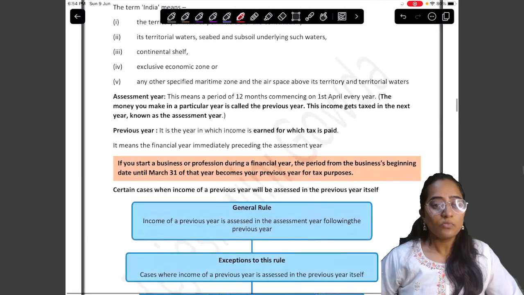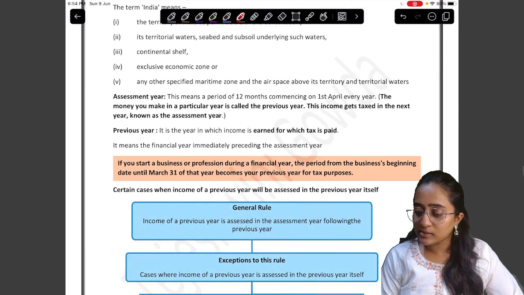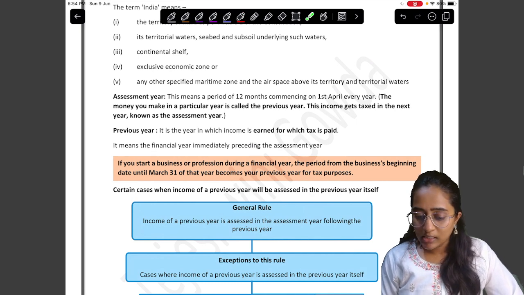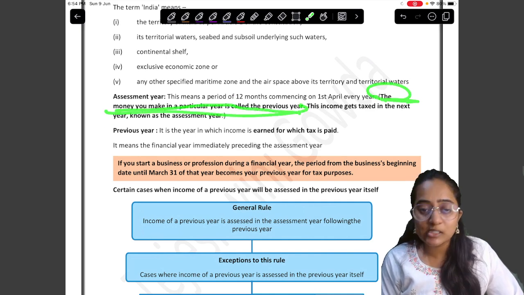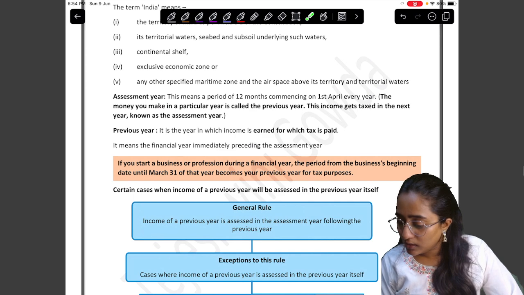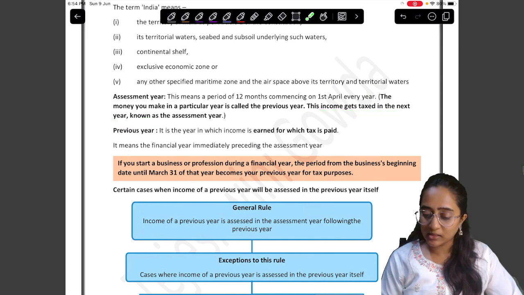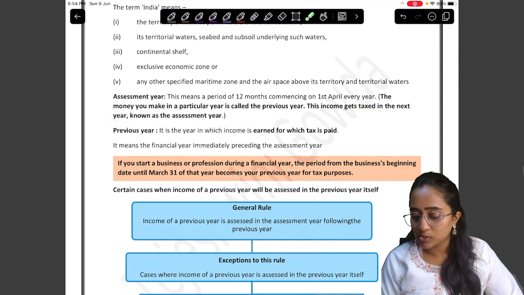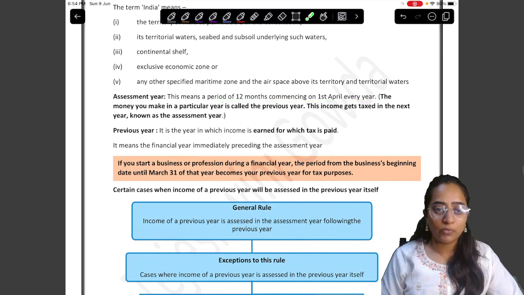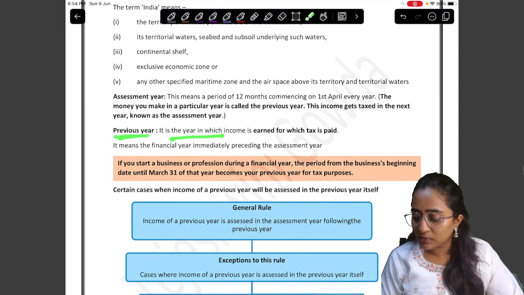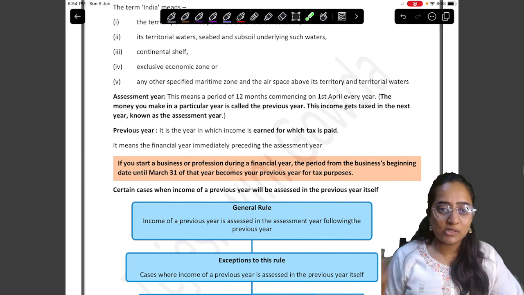See now, what is meant by assessment year? The year in which you make money is my previous year. This income gets taxed in the next year, and it is called the assessment year. In professional language, this means a period of 12 months commencing from 1st April of every year. Previous year is the year in which the income is earned. That is what we have seen now.